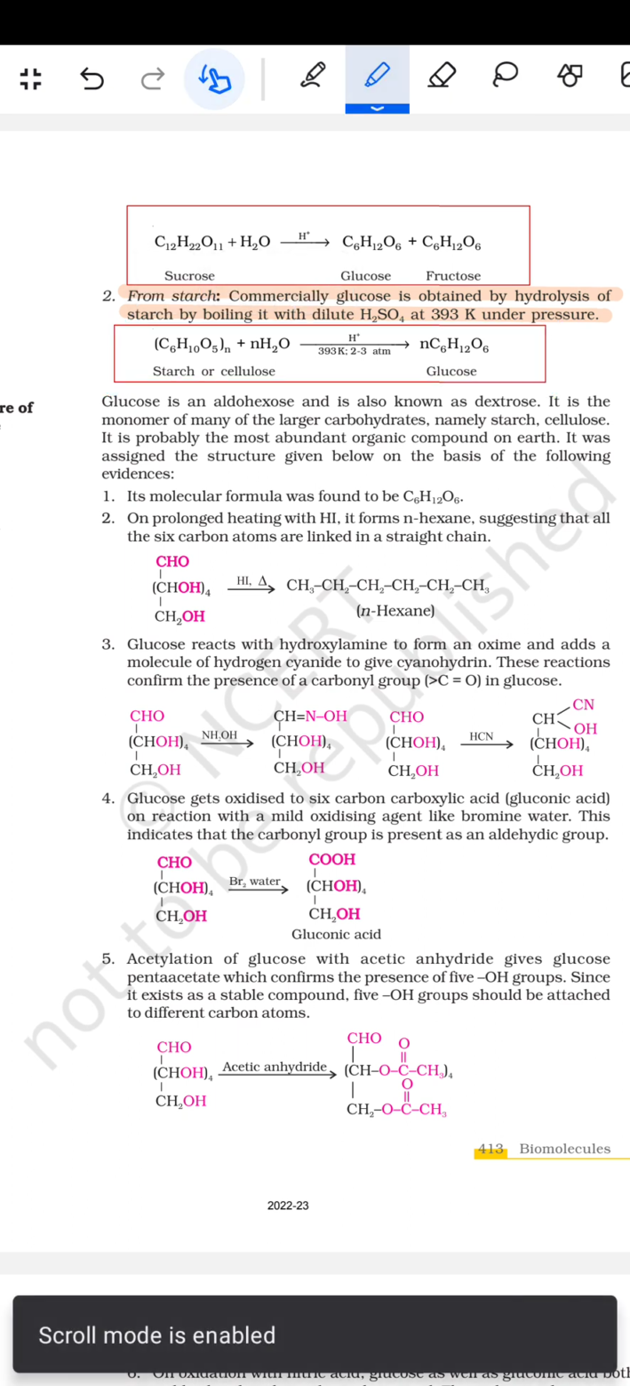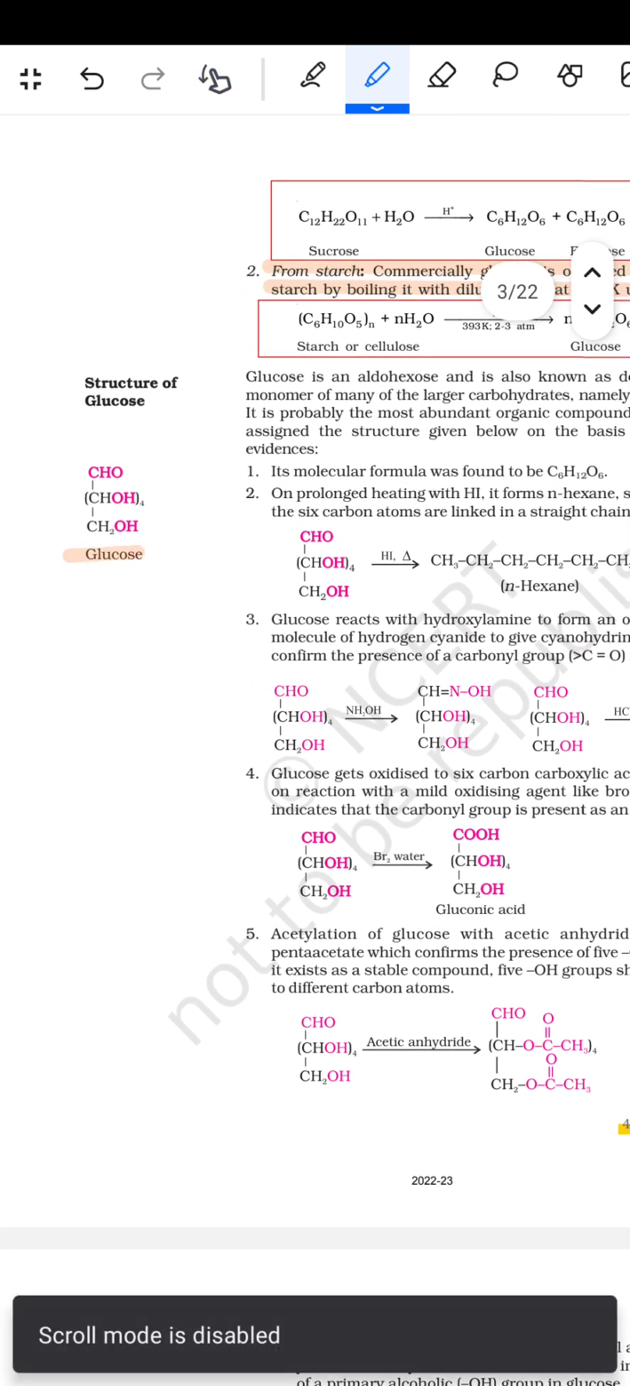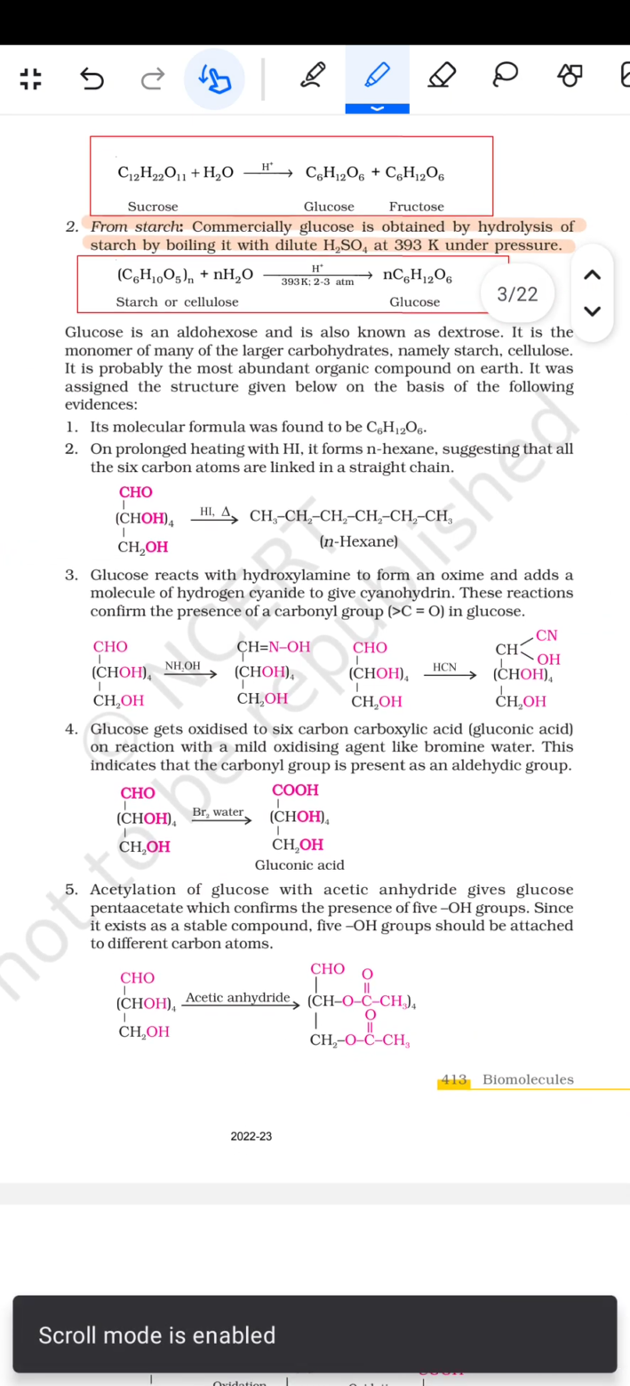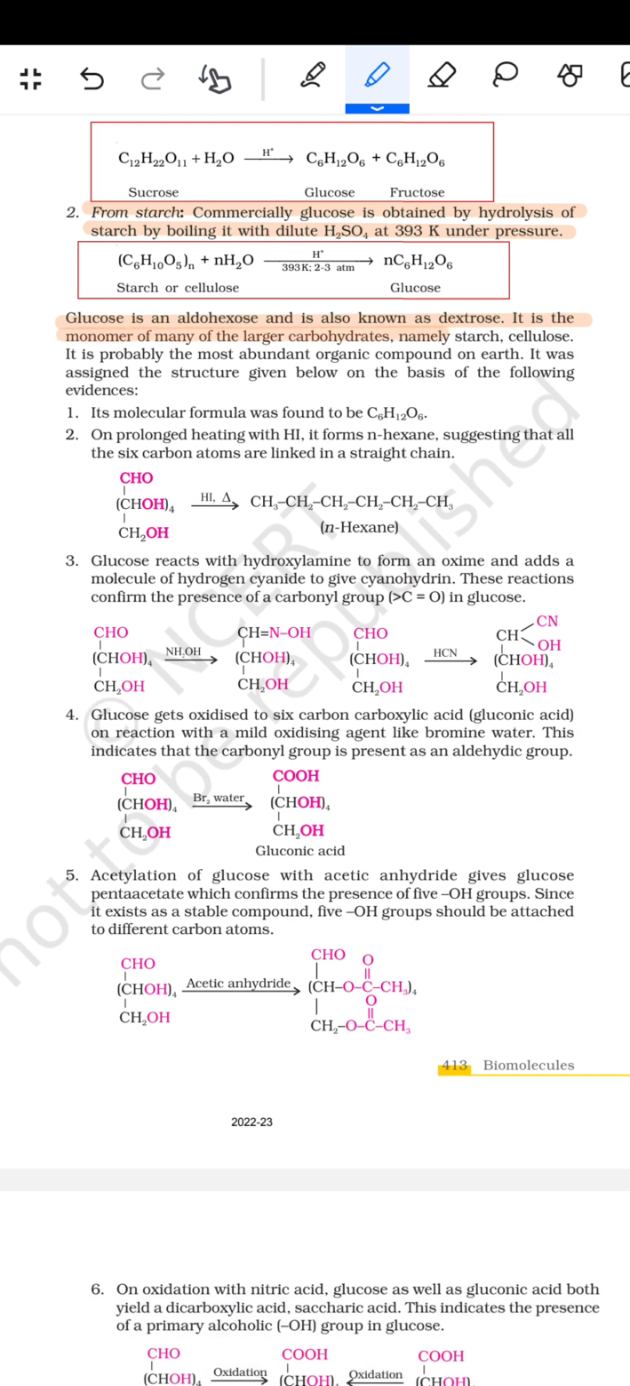इसके बाद फिर आता है स्ट्रक्चर ऑफ द ग्लूकोज. तो ये ग्लूकोज हो गया CHO, CHOH और CH2OH. उसके बाद फिर आता है, glucose is an aldohexose and is also known as dextrose. It is the monomer of many of the large carbohydrates, namely starch, cellulose. It is probably the most abundant organic compound on the earth. It was assigned the structure given below on the basis of the following evidences. Its molecular formula was found to be C6H12O6.